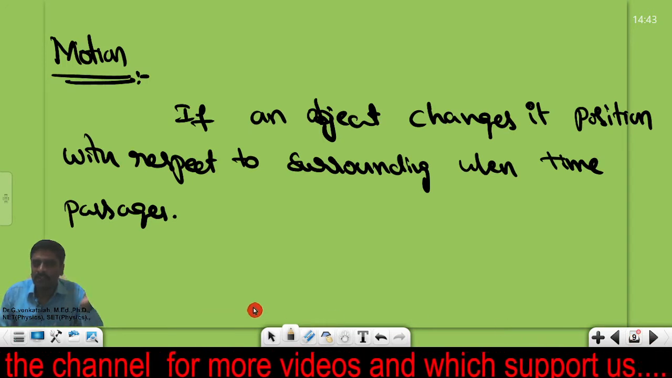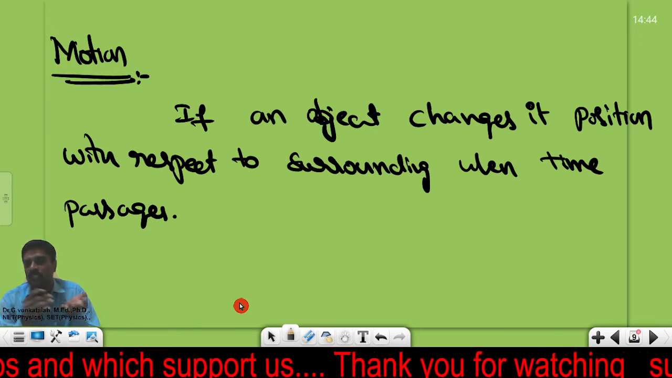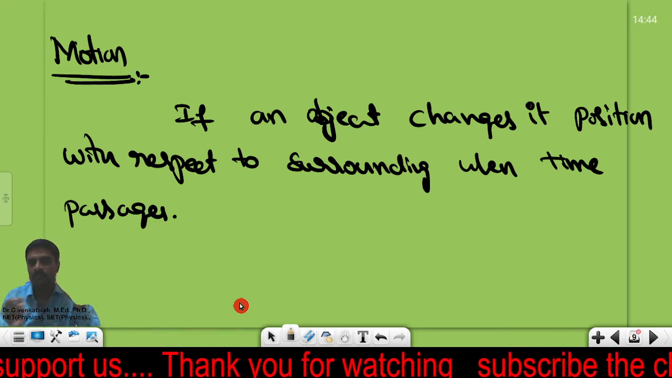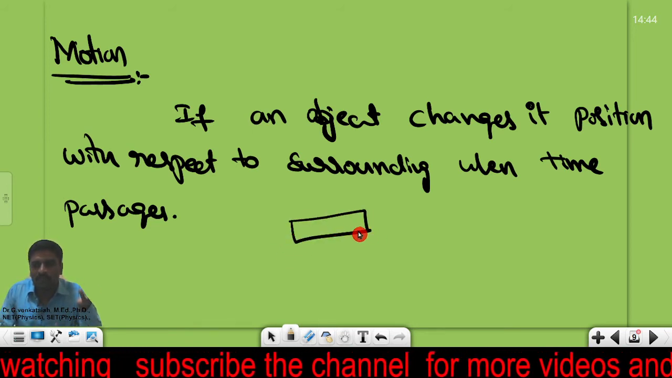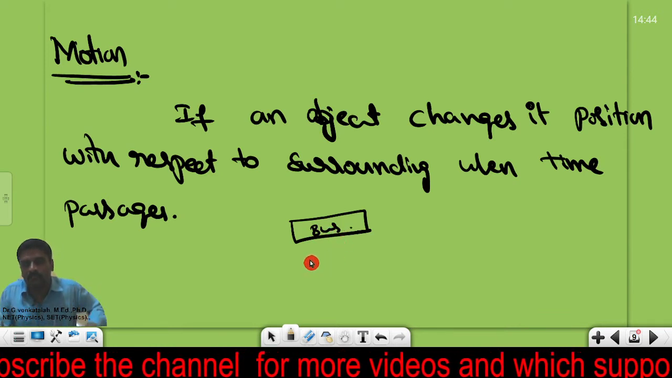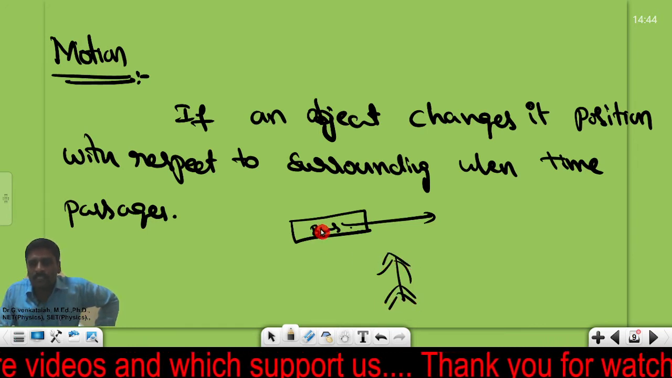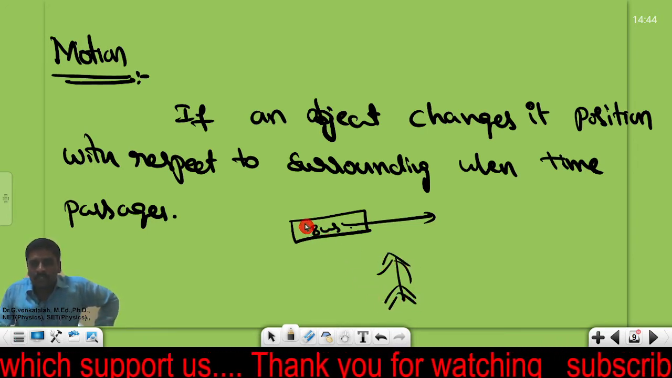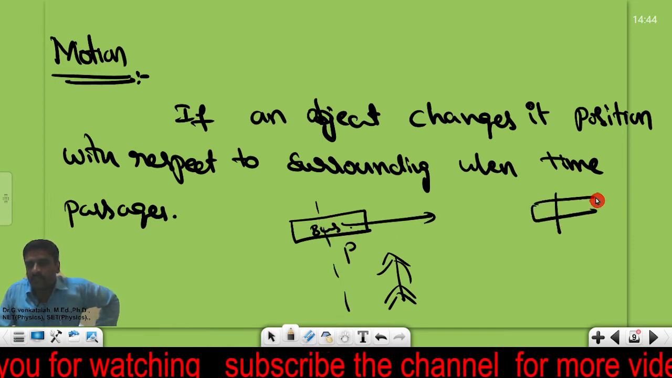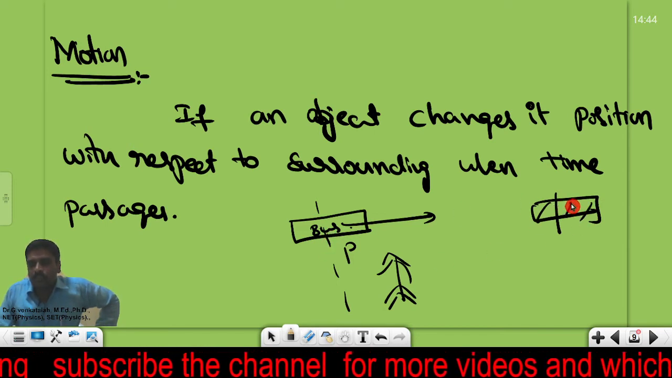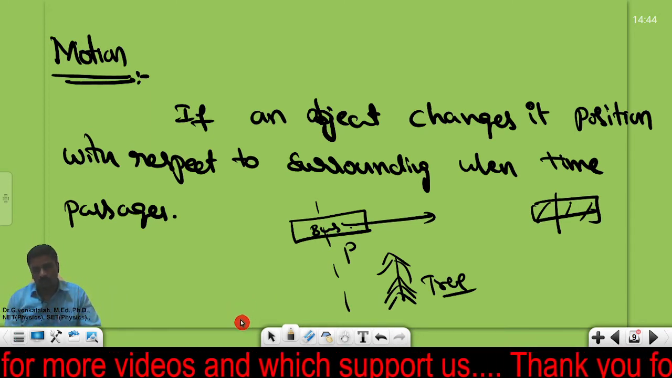We can write the motion definition in a similar manner. So motion is nothing but if the object changes its position with respect to surroundings when the time passes, then we will call the object as being under motion. Let me take one bus moving. Already we discussed in the first example, one bus is moving. So let me take, here is a tree. Now the bus is the object, the tree is the surrounding. If we take some time, the bus is moving from one point to another point. That means the object changes its position with respect to the surrounding of the tree, then we will say that the object is under motion.